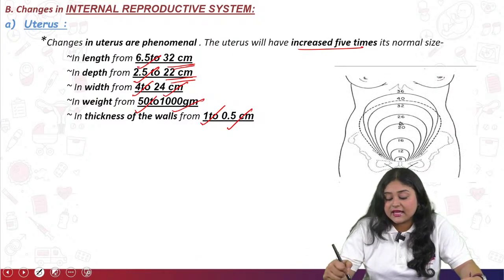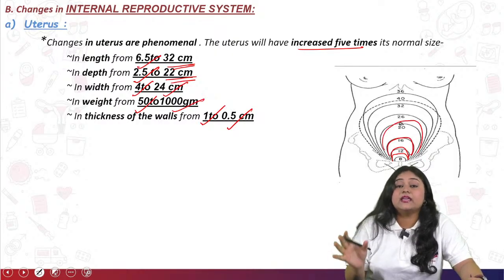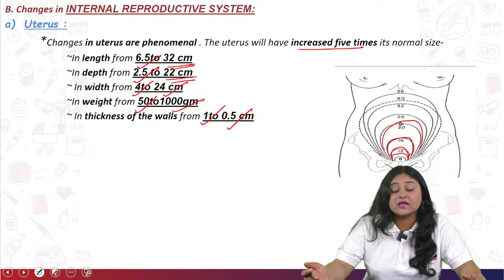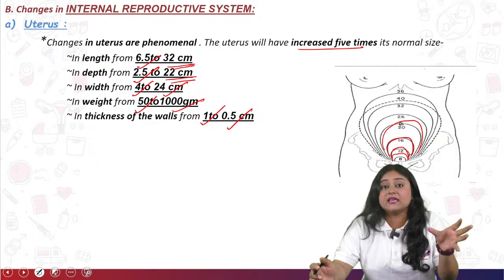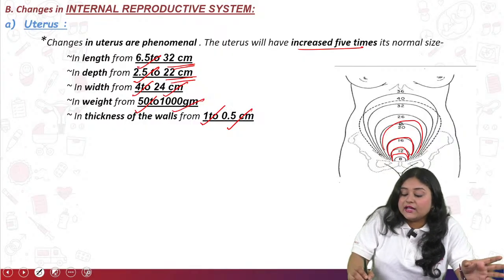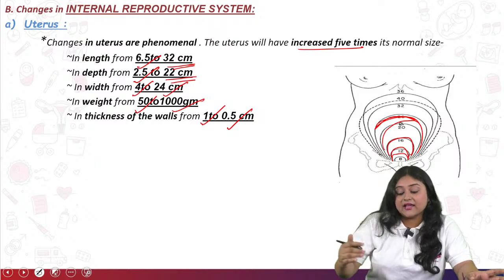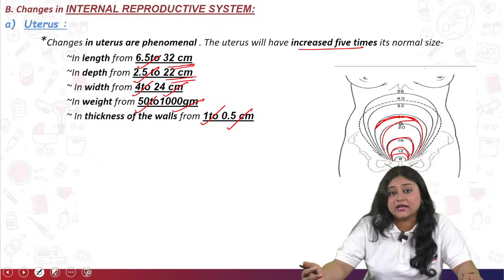See, this is the image, and this is the structure showing the fundal height of the uterus. It depends on the pregnancy progress. Mainly when the pregnancy is in the third trimester, we have to remember the fundal height should be beyond the navel level. That is how we measure the fundal height.